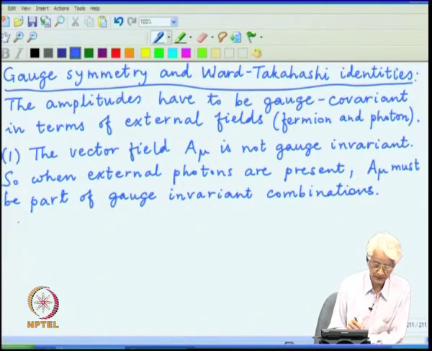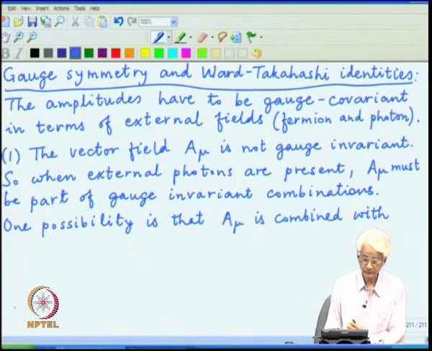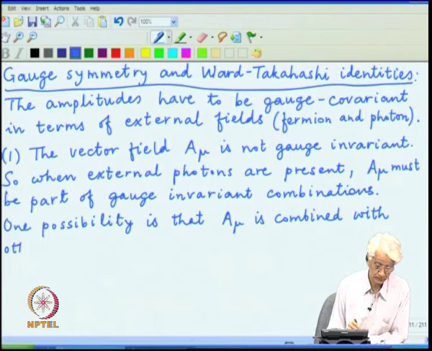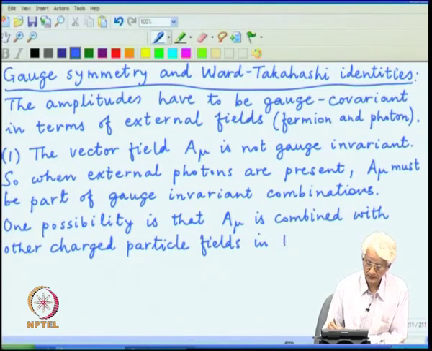And we have seen two examples of this type in our course. One of them is the A mu is combined with other charged particle fields in the form J mu A mu.